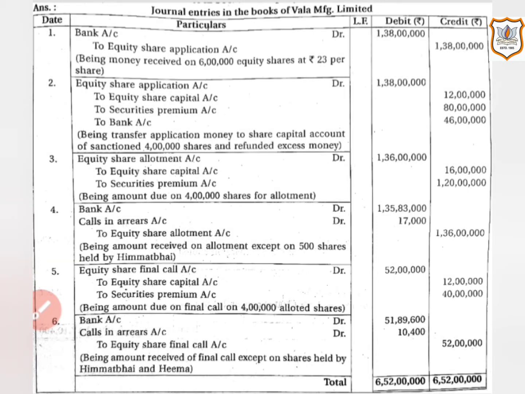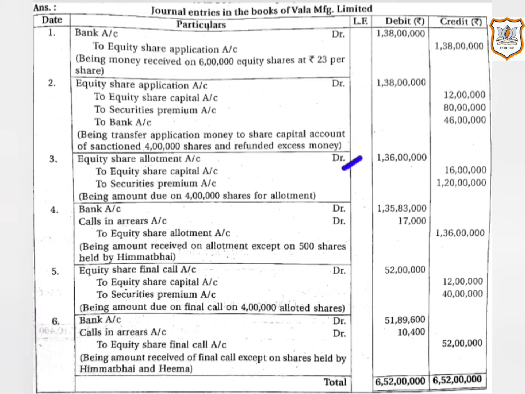When the amount of share premium is called with allotment money, here our entry would be: equity share allotment account will be debited by rupees 1 crore 36 lakh. Here it is the total allotment money payable including premium, that is 4 lakh multiplied by rupees 34, that comes to